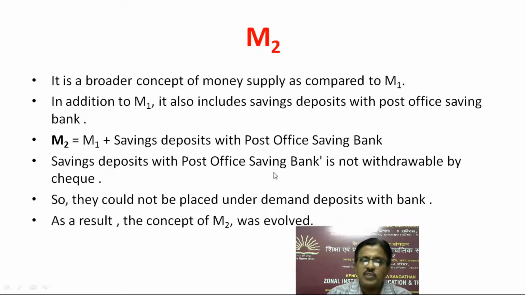Why can post office savings banks not be equated with the demand deposits with the bank? Savings deposits with the post office savings bank are not withdrawable by check, whereas demand deposits with the bank can be withdrawable by check. As a result, the concept of M2 was evolved.